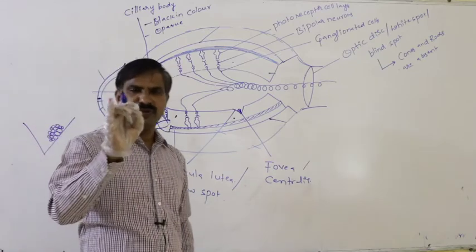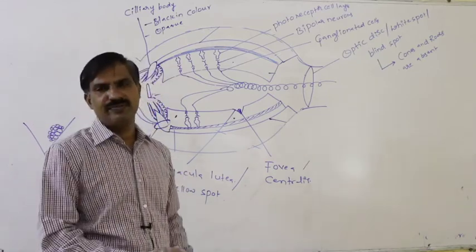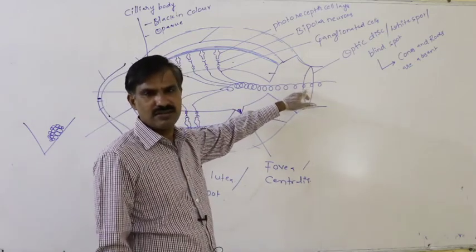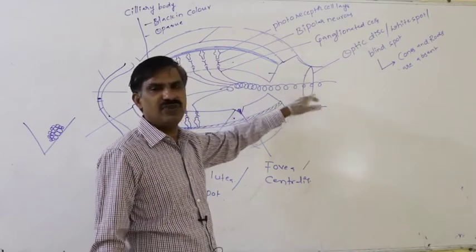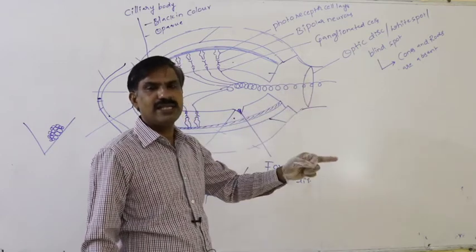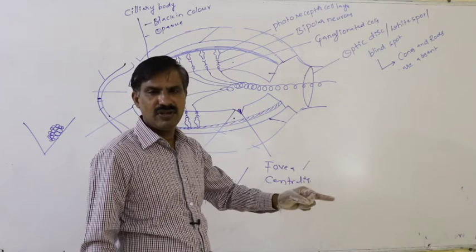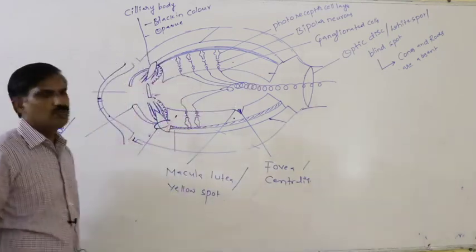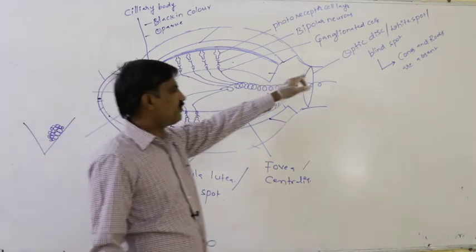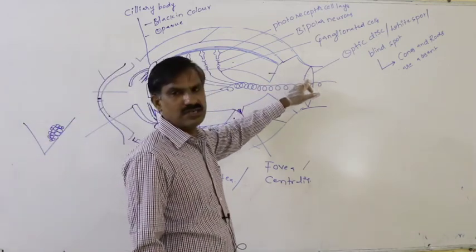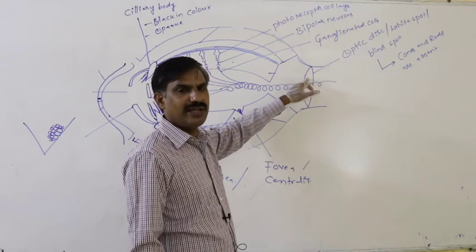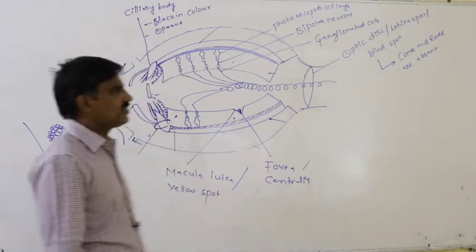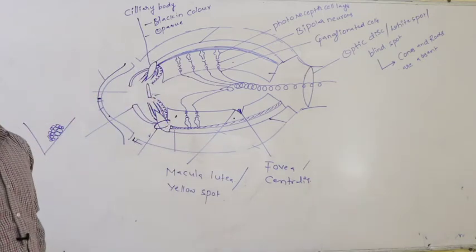By that way, image formation does not take place in this particular area. This is only meant for allowing the exit of the optic nerve from the eyeball. So posteriorly, the opening where cones and rods are completely absent and image formation does not take place is said to be the optic disc, the white spot, or the blind spot.